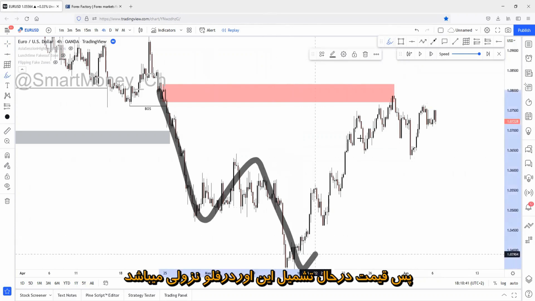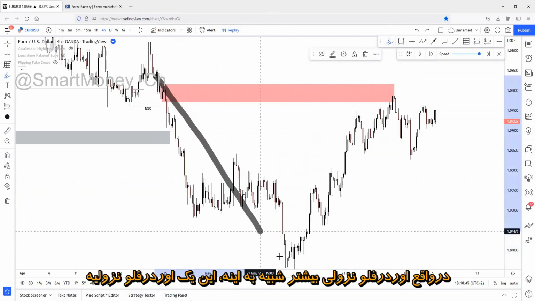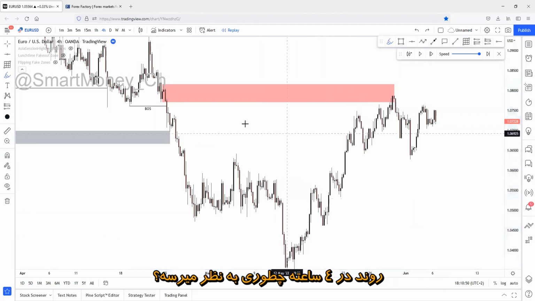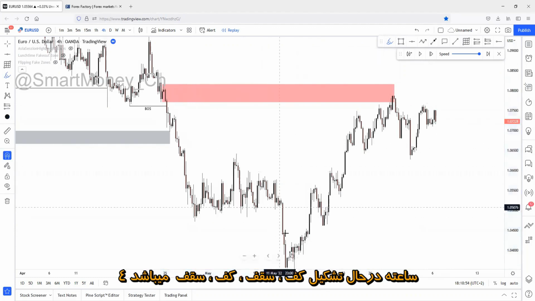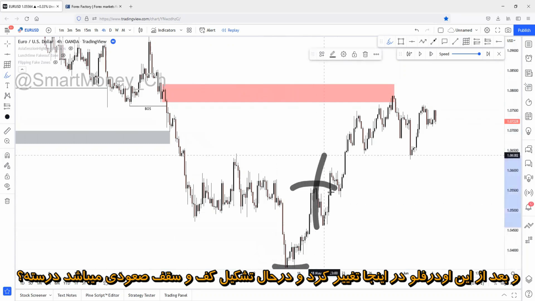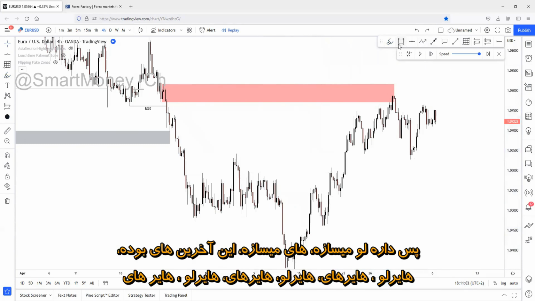So price is creating this daily order flow to the downside. Basically, the daily order flow looks like this. This is a daily order flow. This is a big expected daily order flow. How will the 4-hour look? The 4-hour is printing lows, highs, lows, highs. After this order flow has changed right here, it's printing lows and highs to the upside, right? So it's creating a low, creating a high right here.